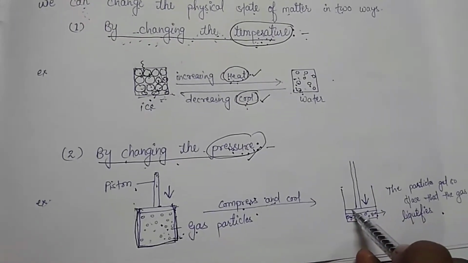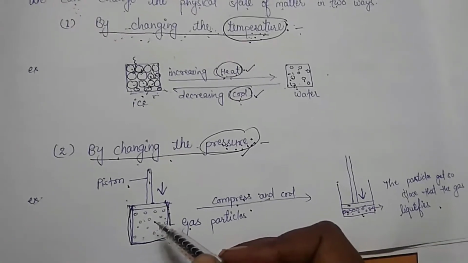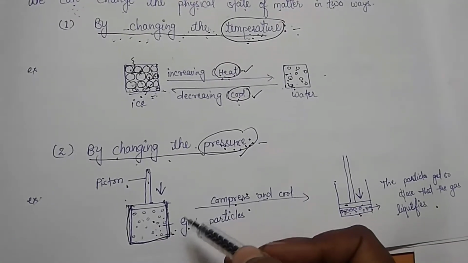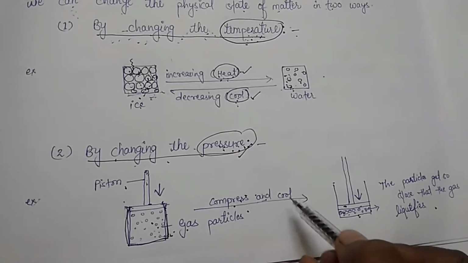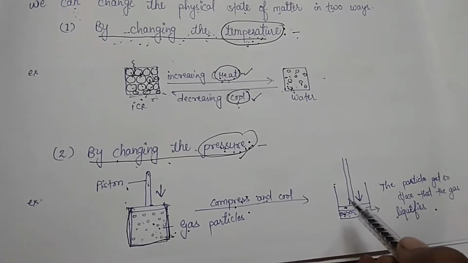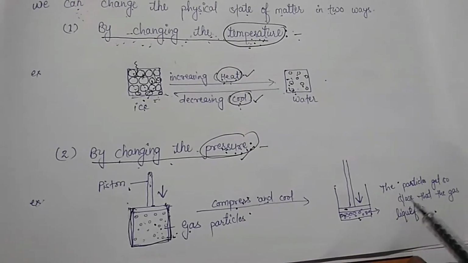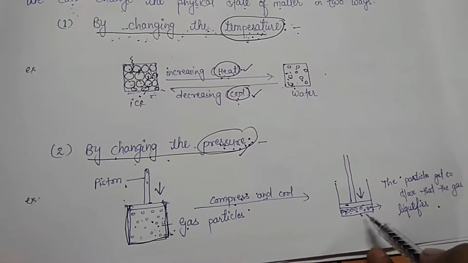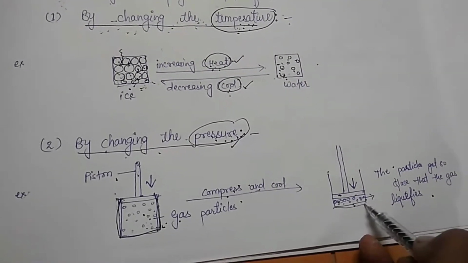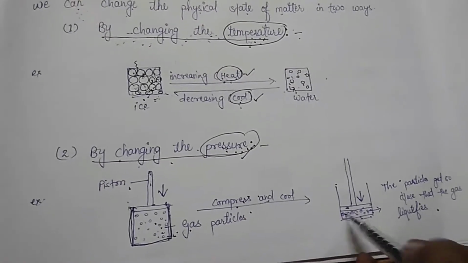Clear? And when it is highly compressed, the particles of the gas come close to each other and start attracting. When they come close to each other and start attracting, the particles form a little space as compared to the gas and convert into liquid.